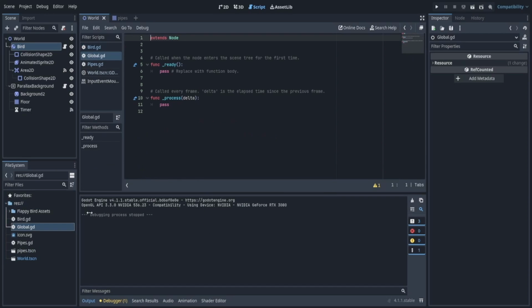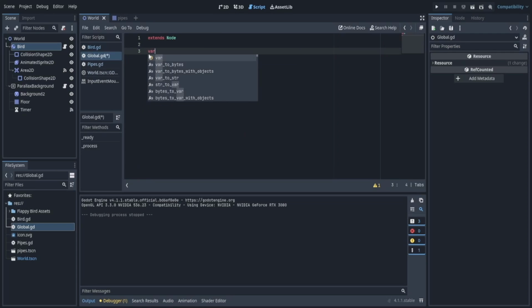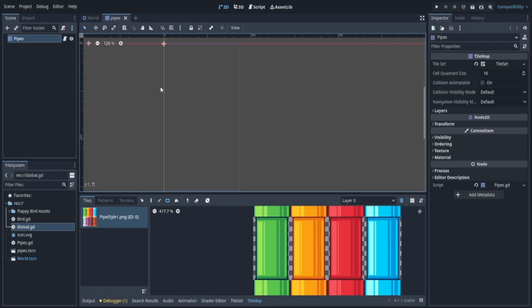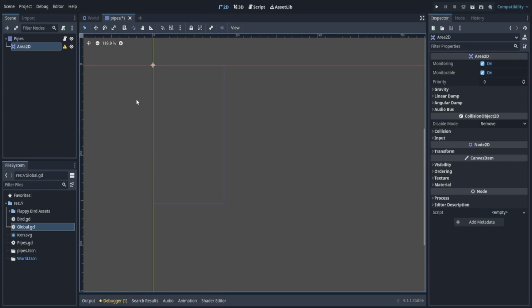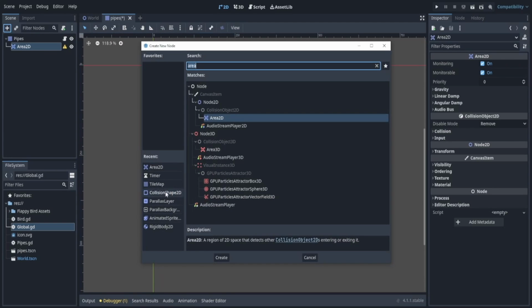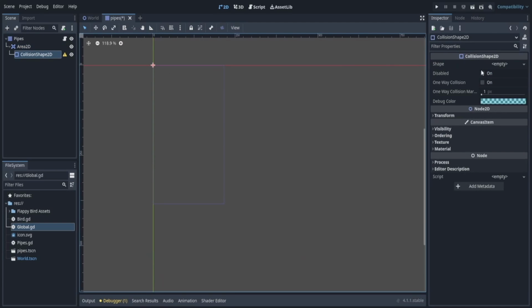And in this global, we're going to remove all this and say variable point. We're going to set it to 0. This is the points that our player is going to collect. Now, in our pipes, we're going to create an area 2D that is going to ding or give our player a point every time we hit it. So let's create this and add a collision shape.